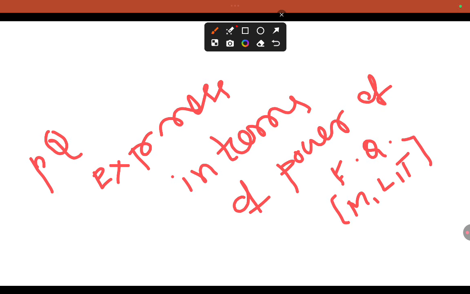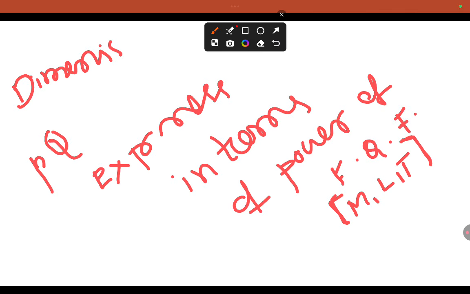Any physical quantity, if we express it in terms of powers of fundamental quantities, is known as its dimension, and that is represented in square brackets, then it is called the dimension formula.